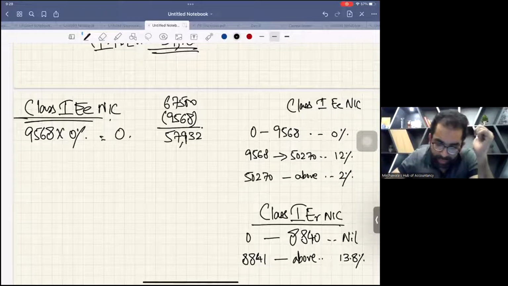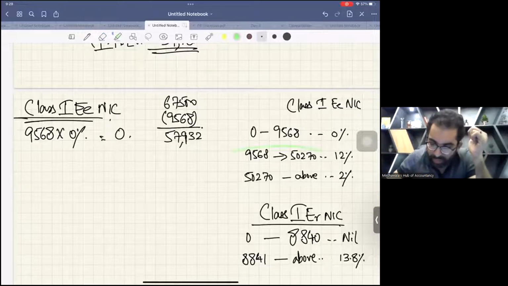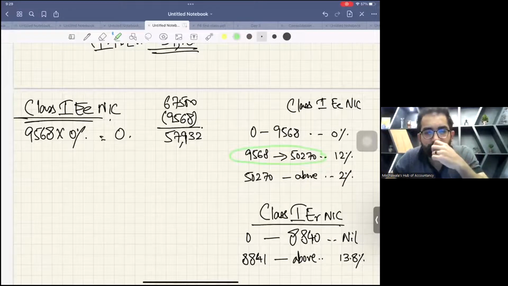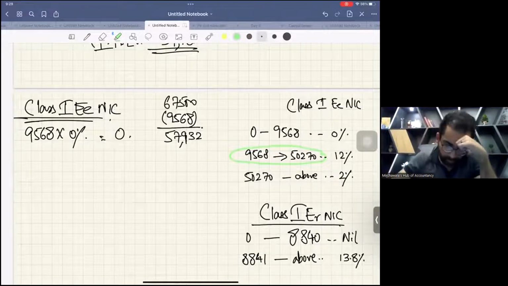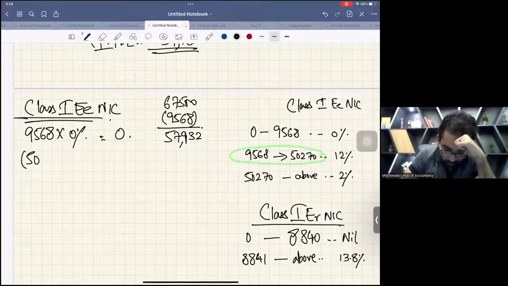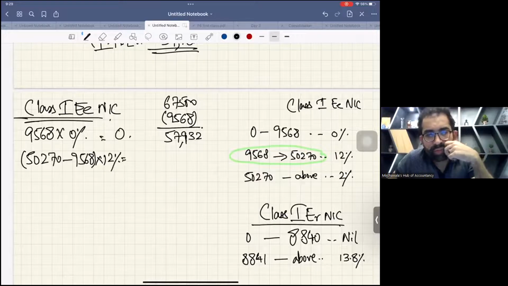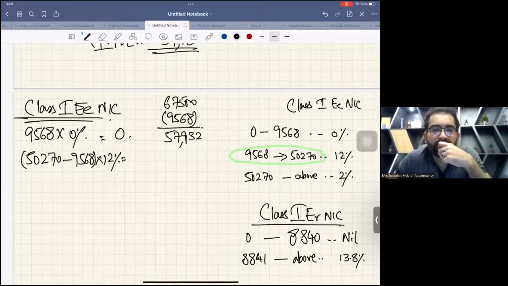Now, can anybody tell me what is the capacity of this second band? 50,270 minus 9,568: 40,702. Yes, the capacity of second band is 40,702. 40,702 times 12%. Do it.